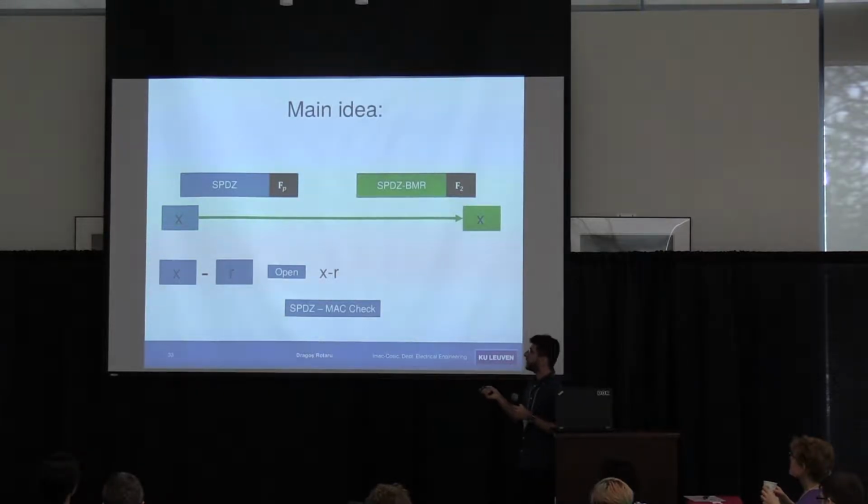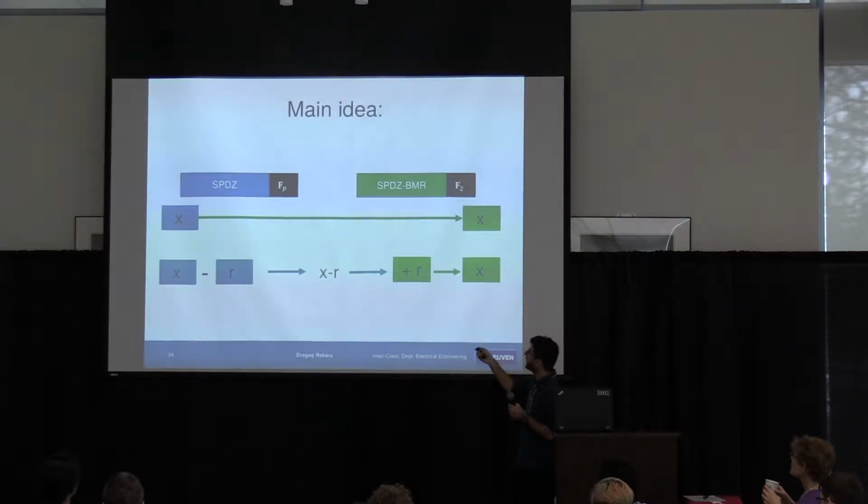So you're going to use this public input to this garbled circuit, and then you're going to add the randomness inside the garbled circuit. This is the main idea. So you have your randomness which lives mod P, and you have your randomness which lives mod 2. And to switch between mod P and mod 2, you need the same randomness in both worlds.